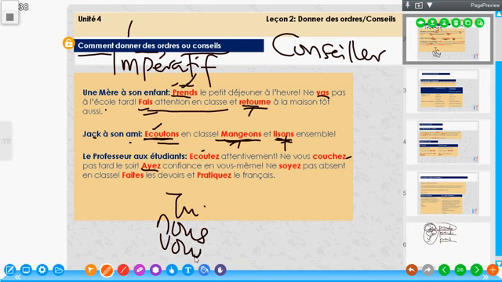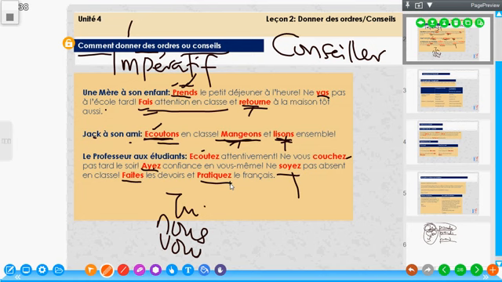Ne soyez pas absent en classe. Do not be absent in class. Now, you may be wondering what kind of verb is this? This is the verb être. This is the verb avoir. I'm still coming to the conjugation actually. Then faites les devoirs, do your assignment, et pratiquez le français, and practice French.